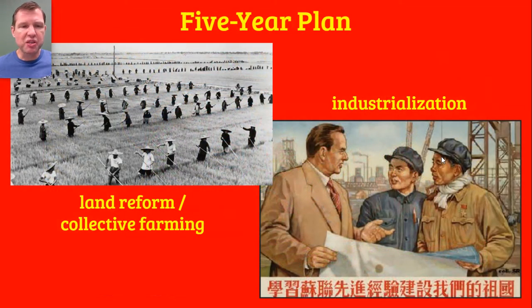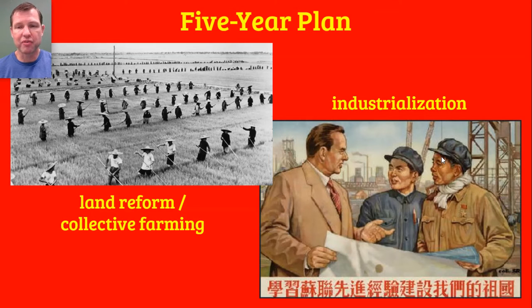Now, while that process was going on, Mao was also seeking to transform China's economy. And as a communist, of course, he believed in equality. He believed in establishing equality amongst all of Chinese people. And China, the vast majority of China's population, kind of like the vast majority of Russia's population when they had their communist revolution back in 1917, the vast majority were peasants. Peasants who owned no land. That's what made them peasants.